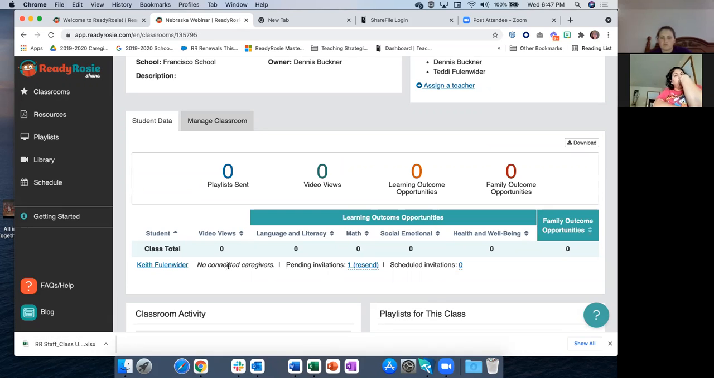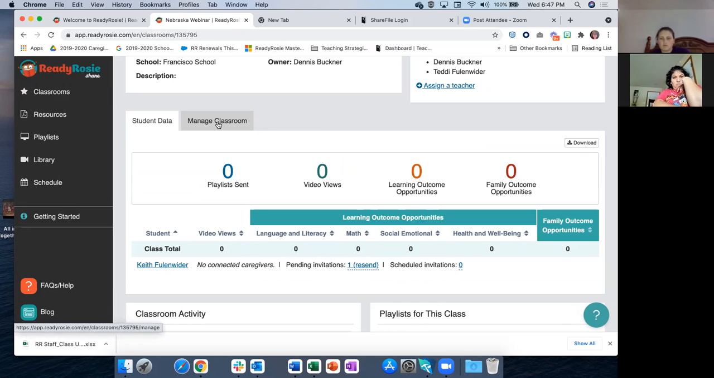But notice it says he doesn't have any connected caregivers because I still have to send that invitation out to him. I don't think he actually ever accepted the original invitation because it says it was resent one time. But if it had, and you send that invitation out, they will just get a notification that now they are assigned to your classroom for this new year. They don't have to re-accept that invitation.